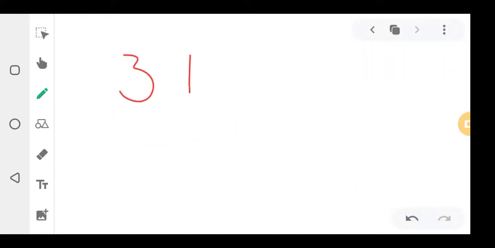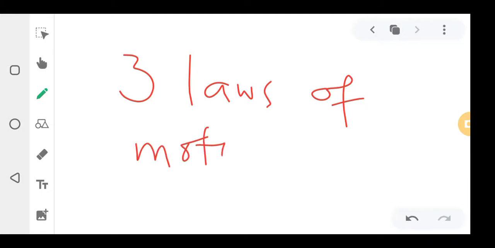So there are three laws. There are three Newton's laws of motion.